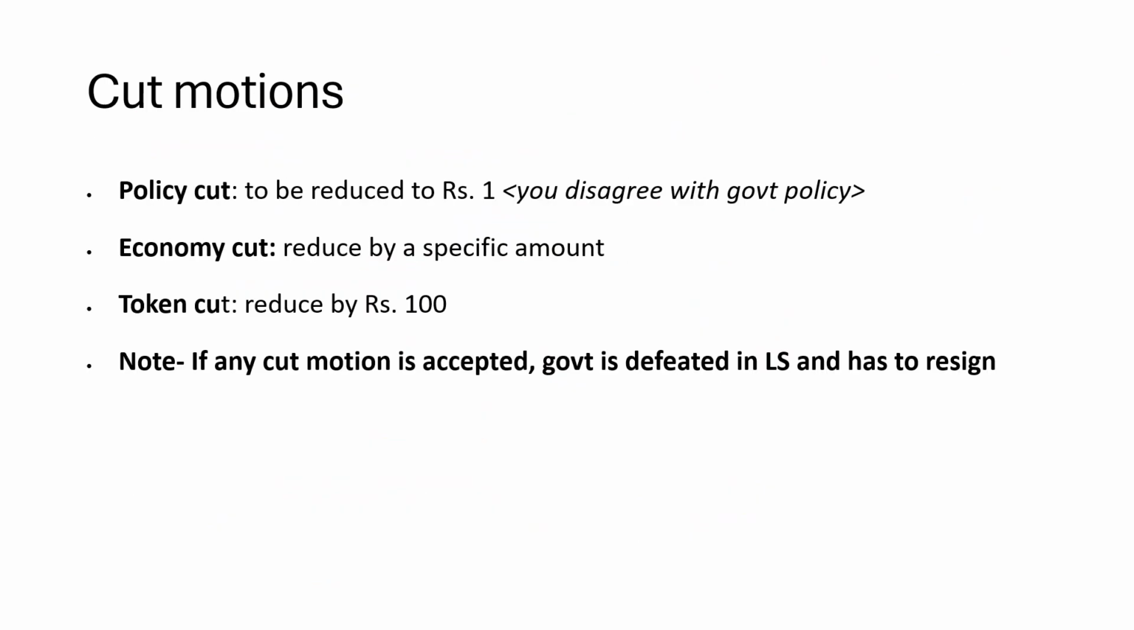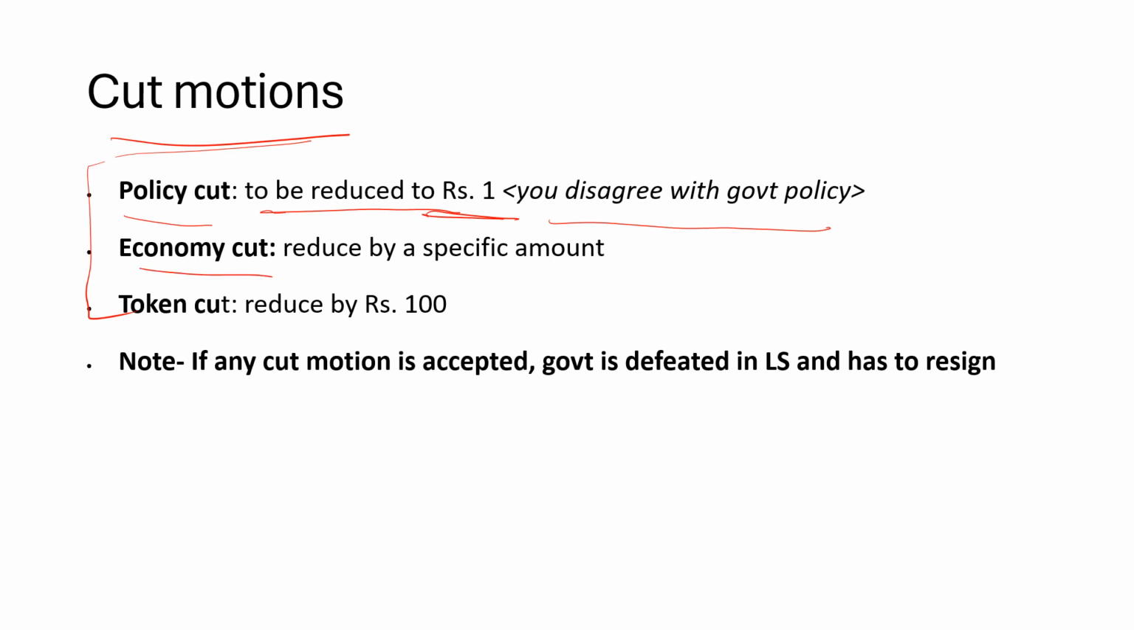Okay, cut motions. There are three important cut motions usually passed during the budget activities. One is a policy cut. Whenever a motion is passed for a policy cut, to reduce any scheme or any provisions of the government to rupees 1, it means the members of the house disagree with the government policy, they're not in favor, and therefore they move a motion to cut the budget allocation to only 1 rupee.